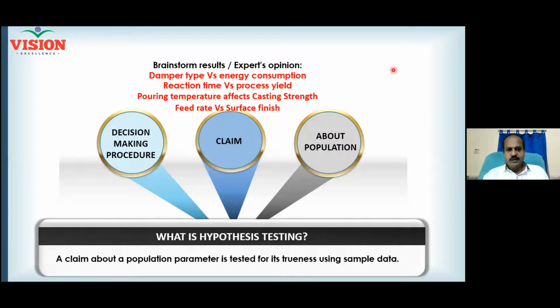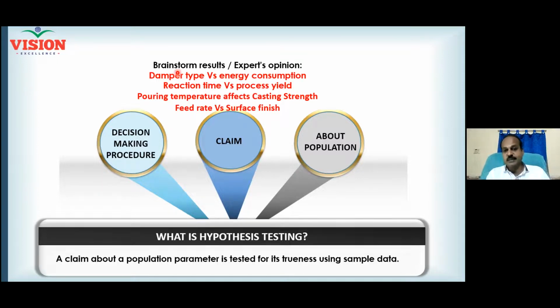That means if you use a particular damper, then it will consume more energy. So now this creates a situation for hypothesis testing, because so far while designing your heater, you never thought the damper could impact the efficiency. But now, after brainstorming, people are telling that the damper type could impact the energy consumption. And so you need to check whether the electrical damper is consuming more energy or thermal damper is consuming more energy. And now you need to make a statement.